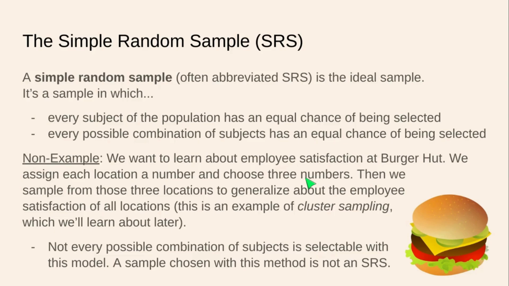That would be rather silly. But they can't be from 10 or 20 different locations. They can only be from 3 different locations, which means that not every possible combination of subjects has an equal chance of being selected. So, as you can imagine, a simple random sample is a high standard. It's a lofty goal to reach. Not only to have every subject of the population have an equal chance of being selected, but every possible combination of subjects needs to have an equal chance of being selected.